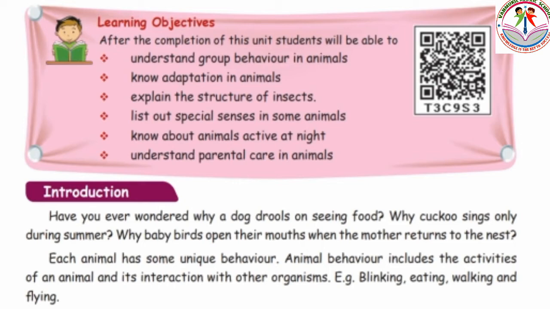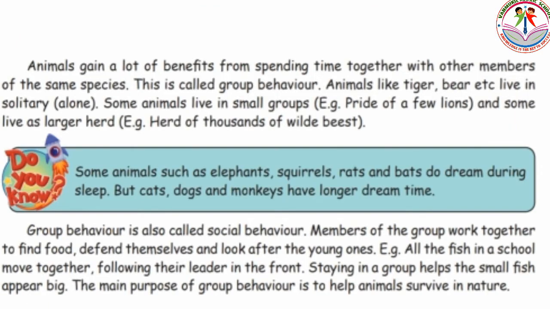Those behaviors include activities like blinking, eating, walking and flying, and interaction with other organisms. So animals spend time together with other members of the same species. This is called group behavior. For example, tigers and bears live alone, but some animals live in small groups and some live in larger groups. This group behavior is also called social behavior.